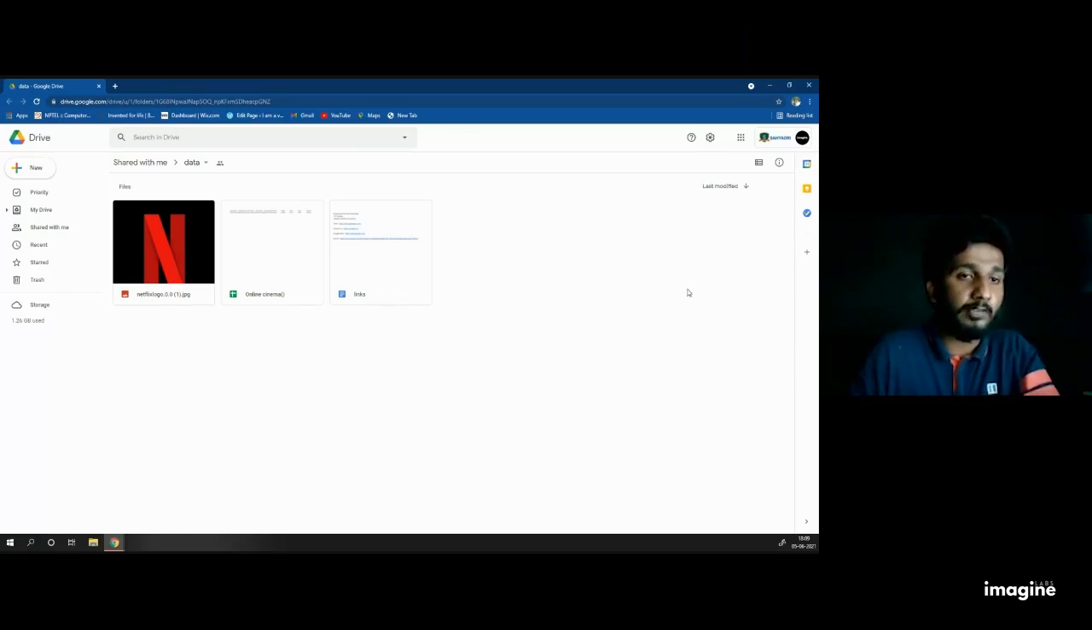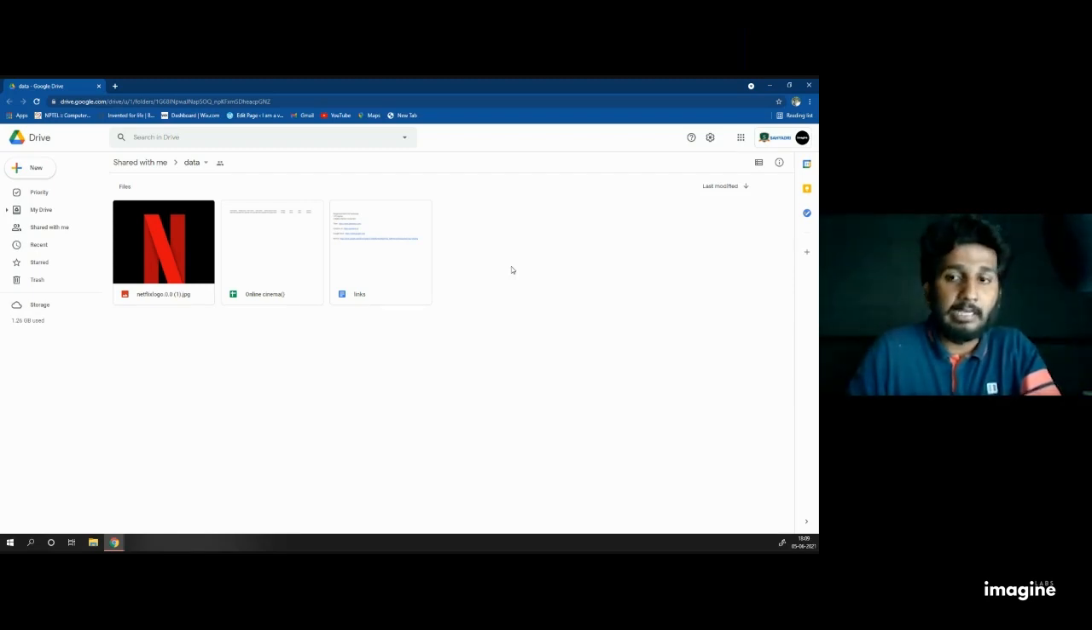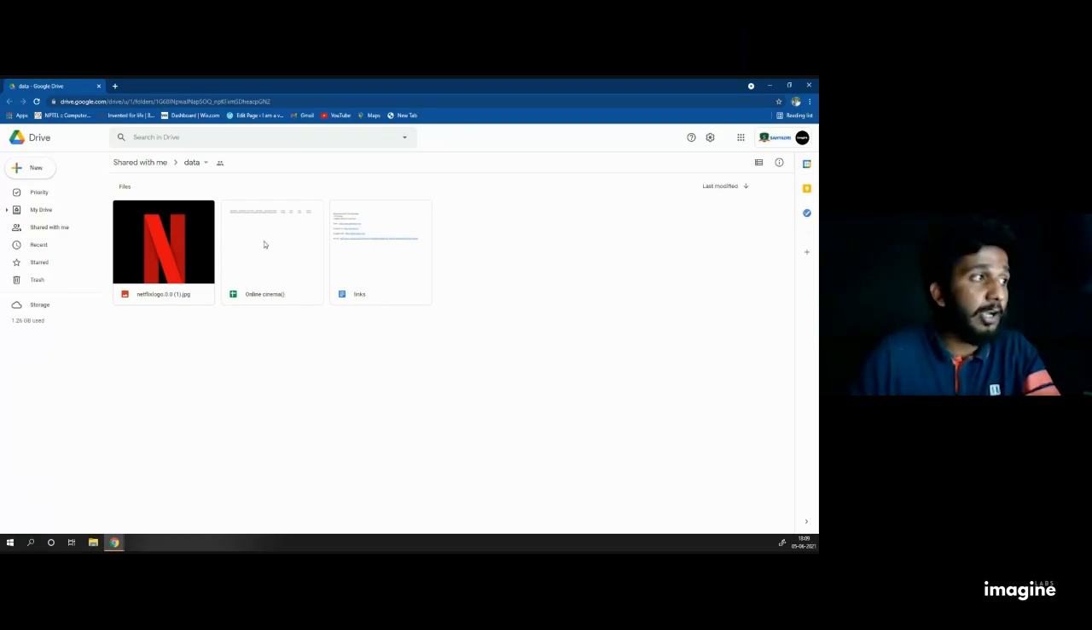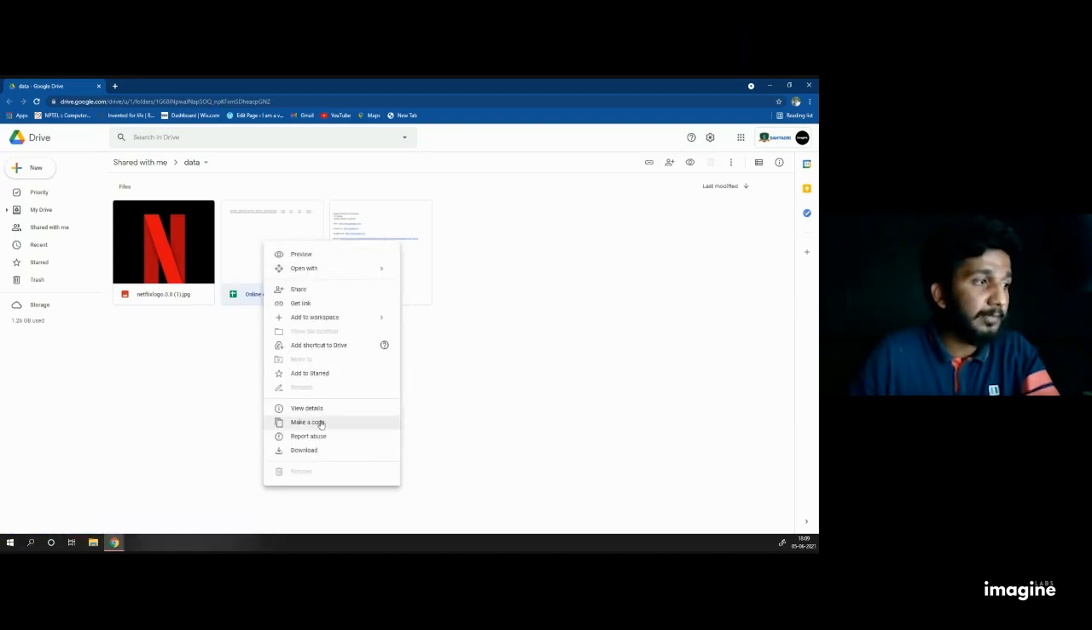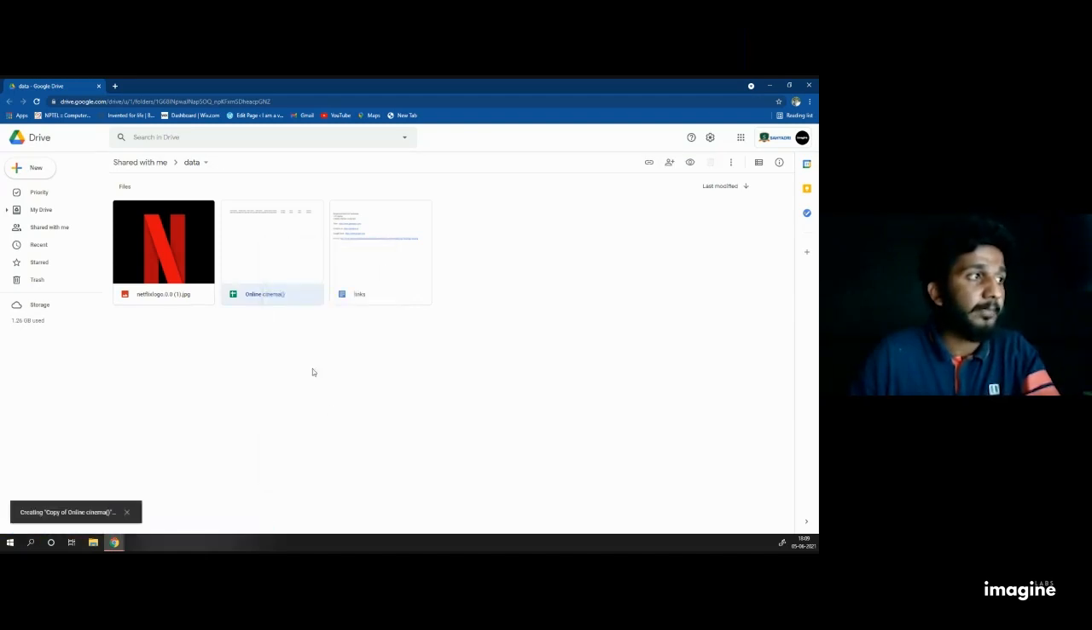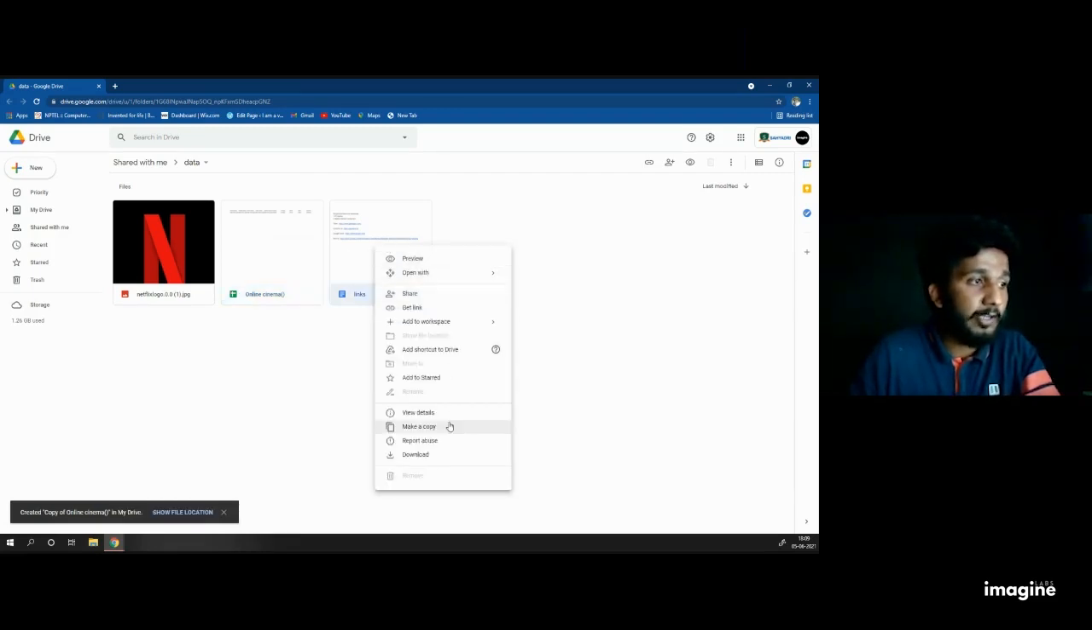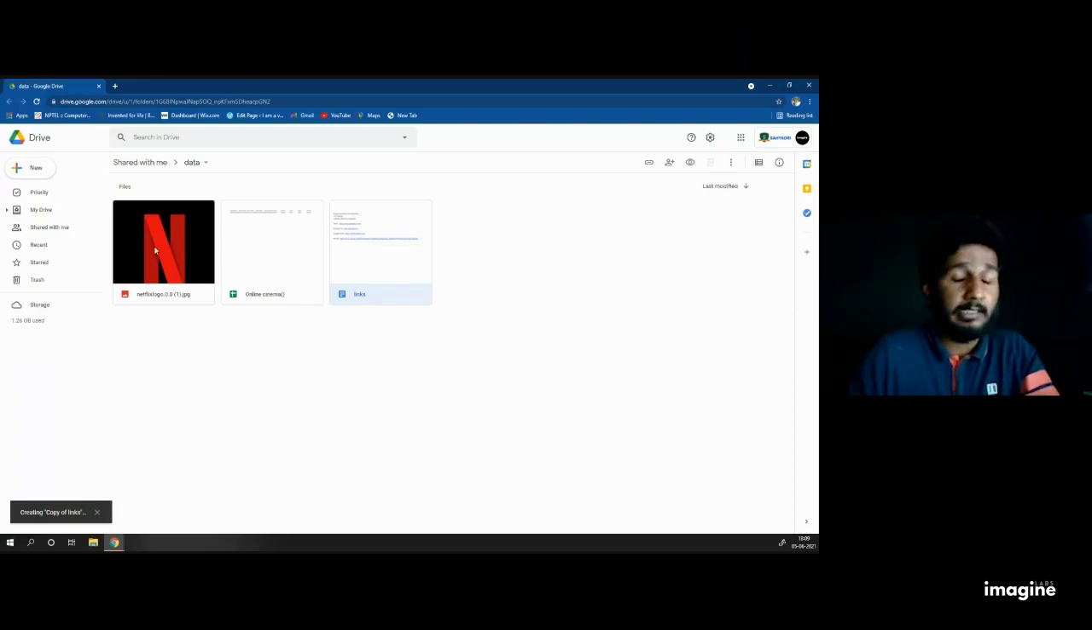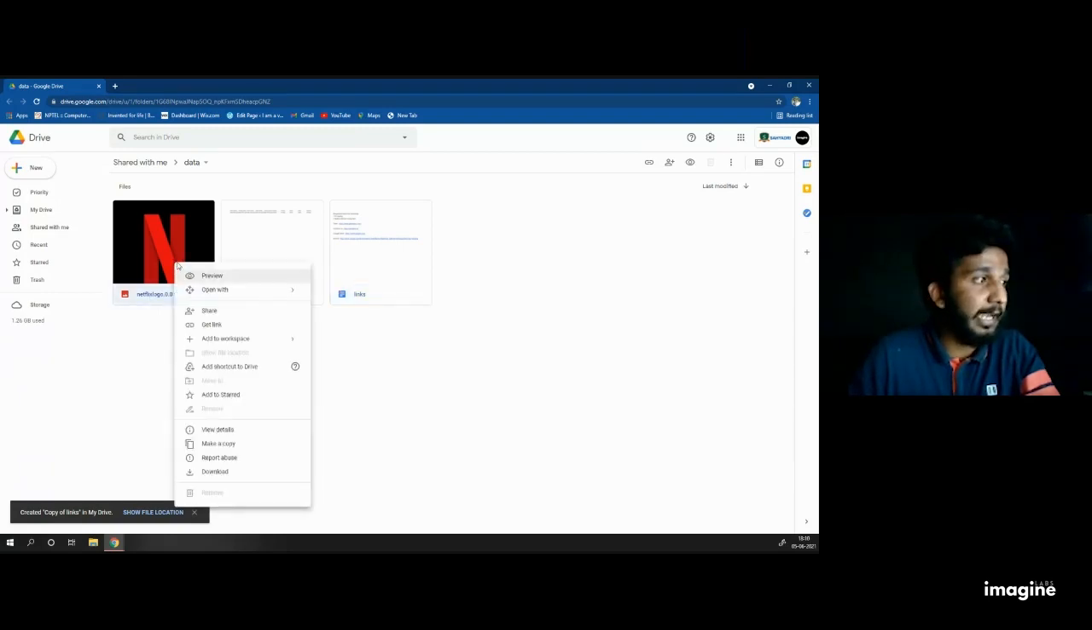If you mismatch the two, if you log in to Glide with a different account and you are logged in to Drive with a different account, it cannot interact with both the database and the UI. When that is done, first right click on online cinema, then click on make a copy. Online cinema is done. Next click on link, then click on make a copy. Then you can see a Netflix logo in PNG format. Don't make a copy of this one. Right click and download it.